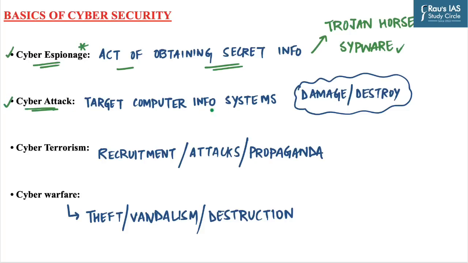It targets computer information systems and computer networks, and the motive behind this is to damage or destroy the targeted computer network or system. And the next one is cyber terrorism. It is about convergence of terrorism and cyberspace, as cyberspace has been used by terrorists for a number of purposes such as recruitment, attacks, and spreading propaganda to radicalize people and to raise funding.